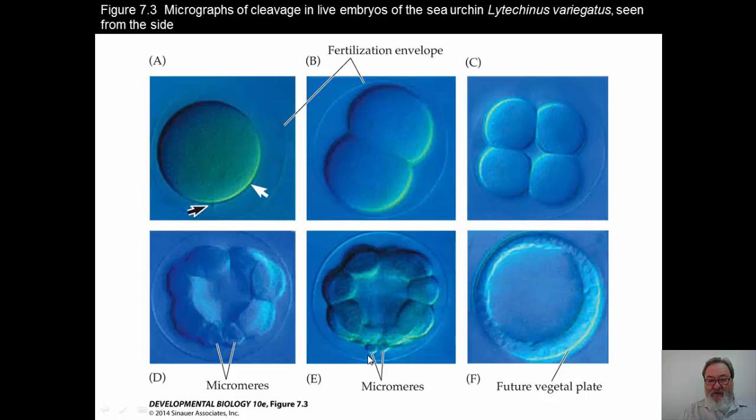I should mention that the micromeres, of course, are smaller. They do not continue to divide. Eventually, as the other cells divide, all of the cells become the same size, because the micromeres now will sort of fit in size-wise with the others because the others have continued to divide. The hyaline layer is present on the outside, and it will form a future vegetal plate.